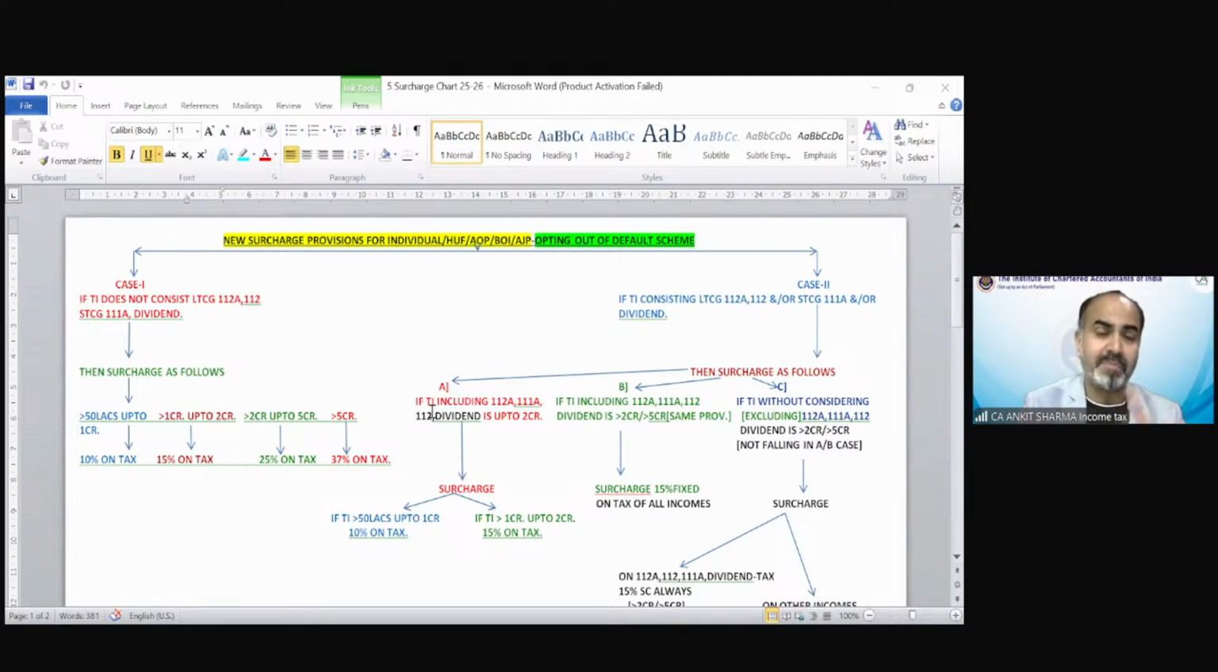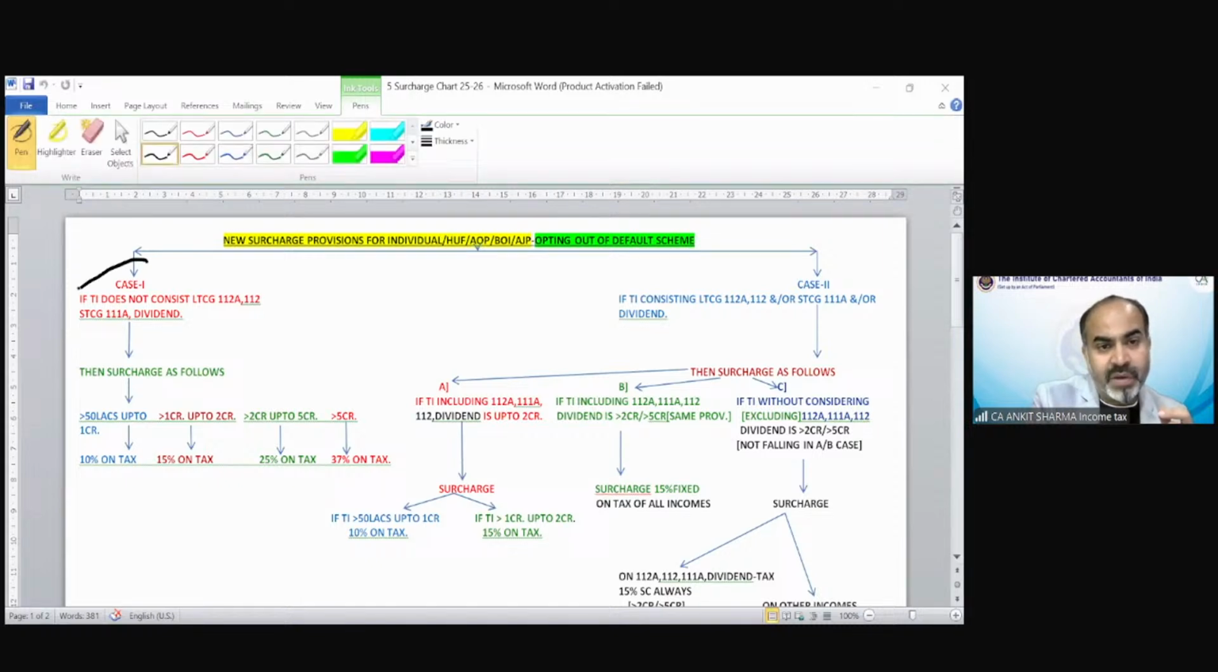For section 115BAC or for optional tax regimes, surcharge provisions are very complicated also because there are multiple rates. In some circumstances it's 10%, it could be 15%, it could be 25%, even 37%. In the same question, for some income it could be 10-15%, and on other income we may have to calculate 25% or 37%. So that is the surcharge chart which we have gone through in chapter number 1 also. Let me revise it a little bit.